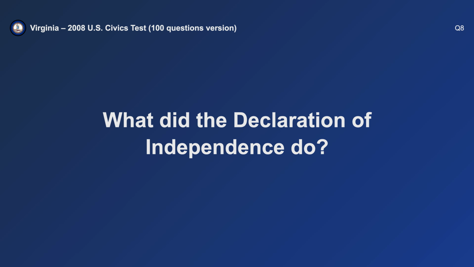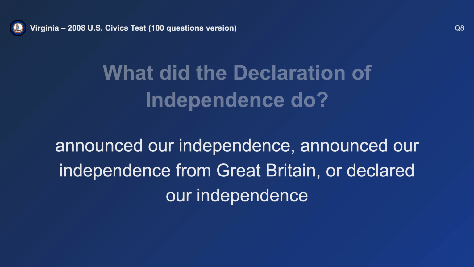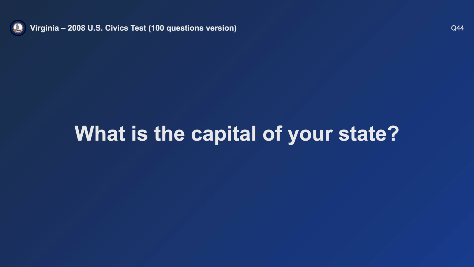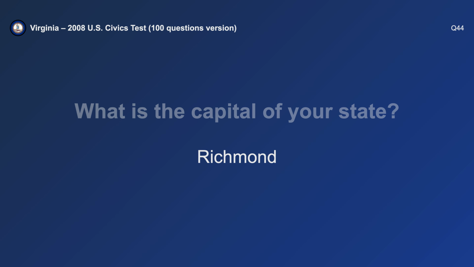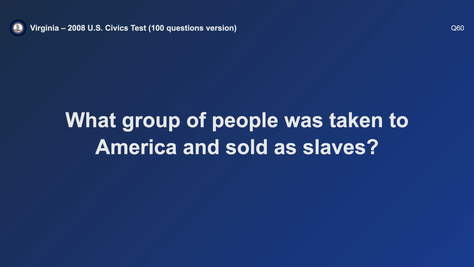What did the Declaration of Independence do? Declared our independence from Great Britain. What is the capital of your state? Richmond. What group of people was taken to America and sold as slaves?